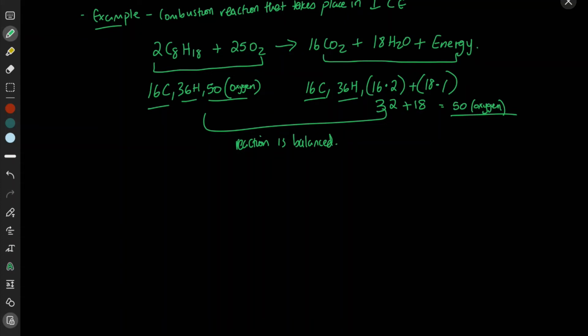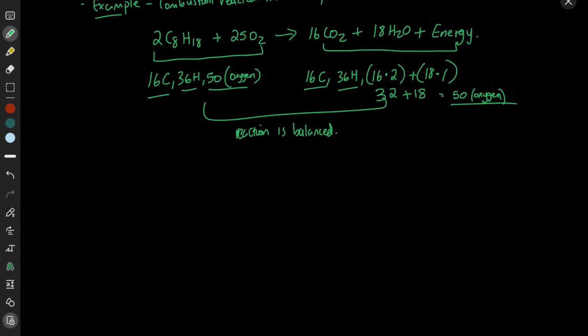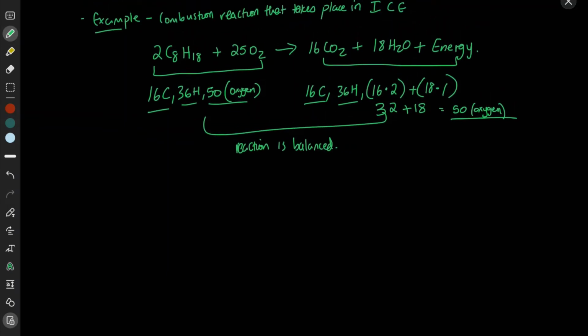So now let's look at it from the lens of the law of conservation of energy. If you look at this reaction, it may seem that the law of conservation of energy has not been abided by, and that energy is not conserved, because it may seem as though energy has been created in this reaction. Because you don't have energy on the reactant side, but you have energy on the product side.